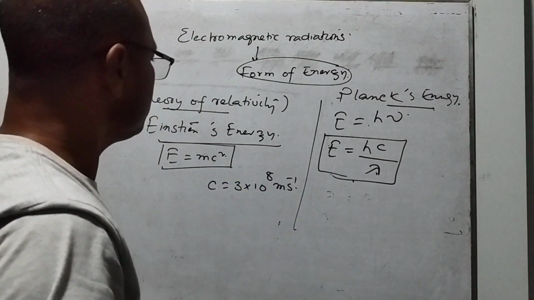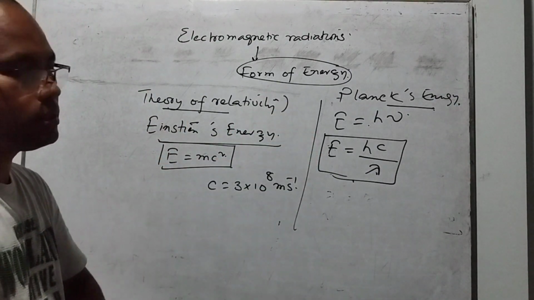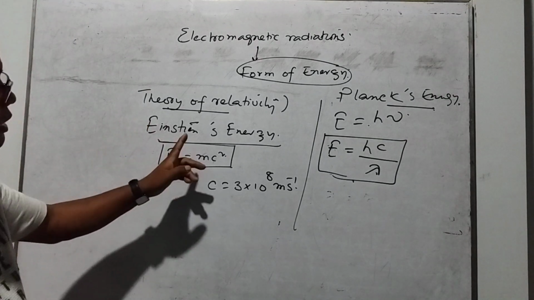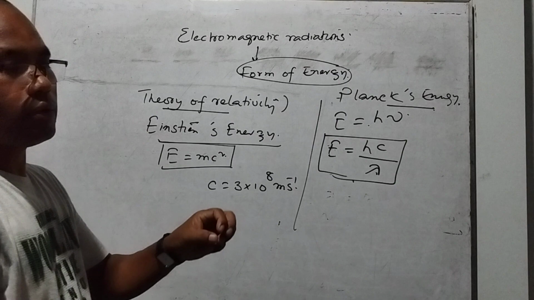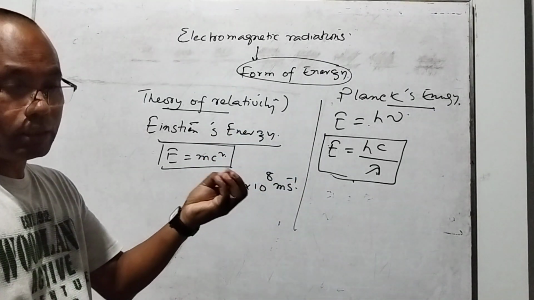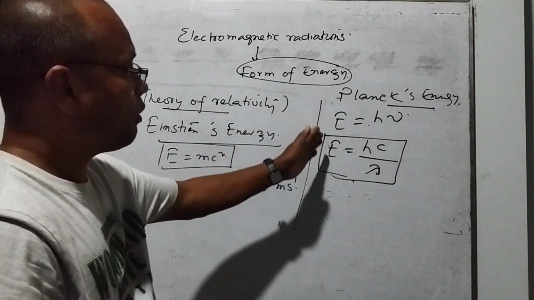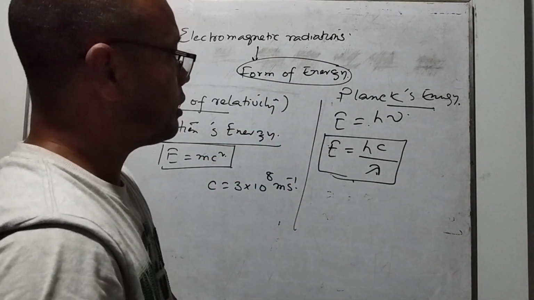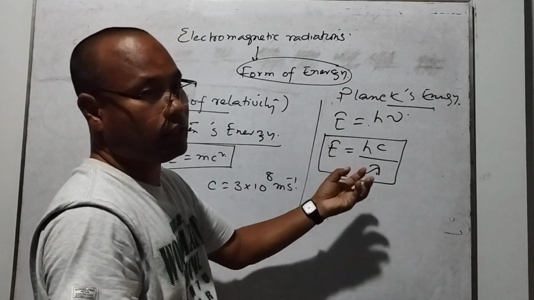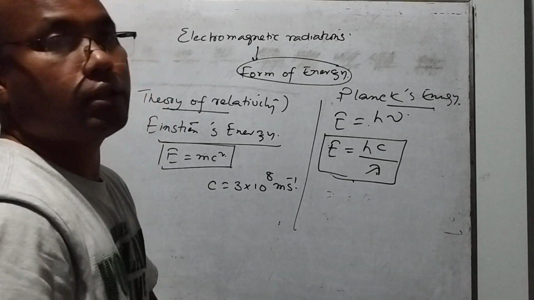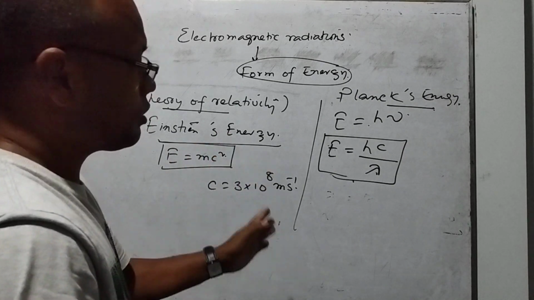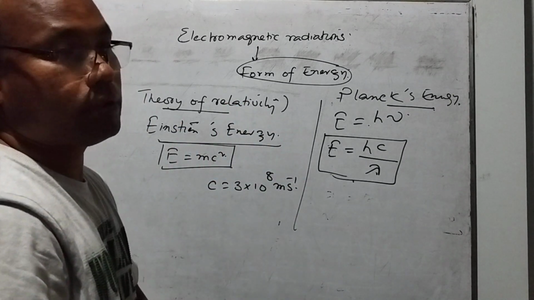Now what's the difference between the Einstein energy and the Planck energy? The Einstein energy is only the relation between the energy and mass of the particles moving with the velocity of light. Then the Planck energy is the energy related to the frequency or the wavelength of the particles moving in the direction of propagation. So how can these two energies be related?